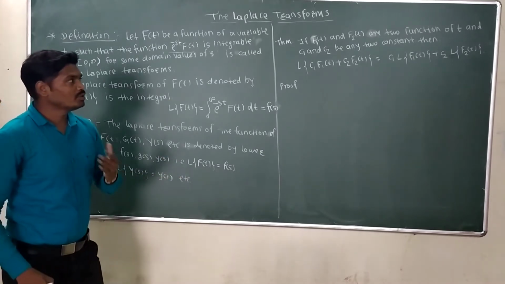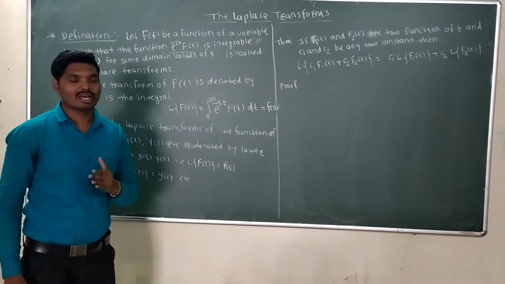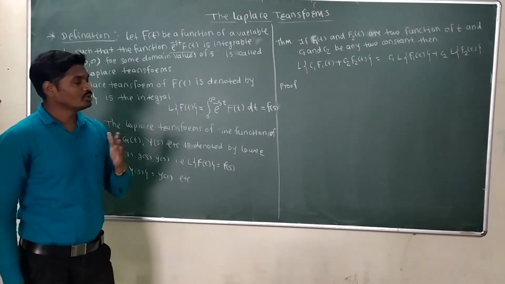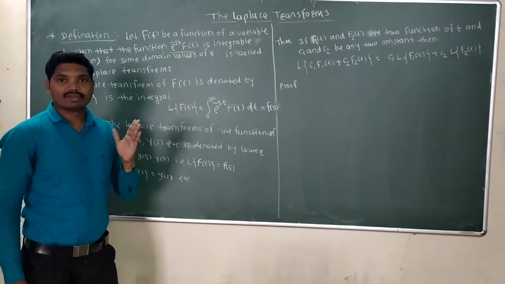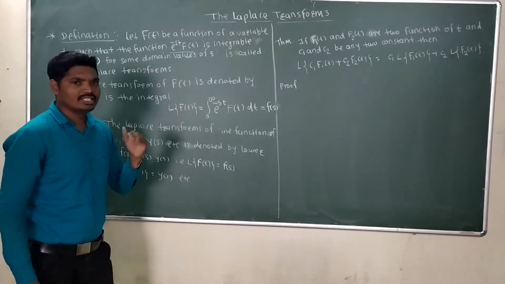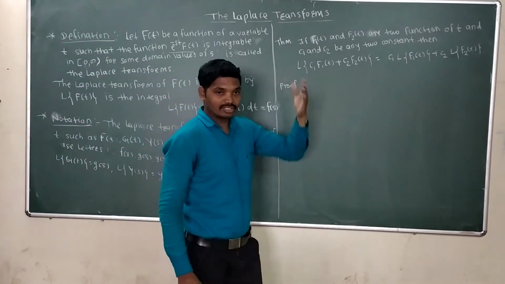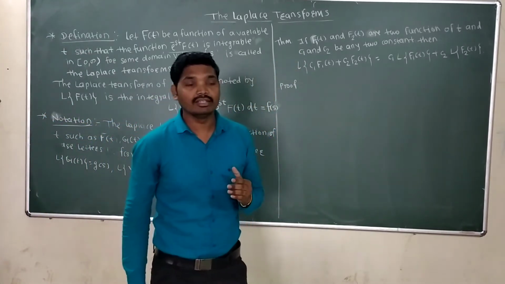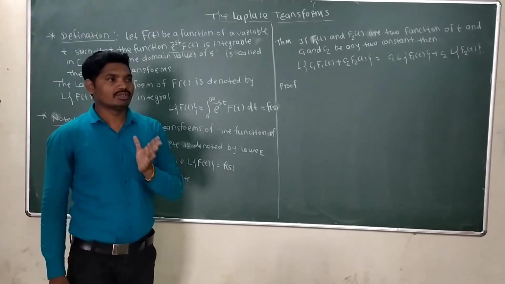We shall now prove that the Laplace transformation satisfies the linearity property. That means we have to prove that the operator satisfies the linear property. Let's see the theorem on the linearity property. Suppose we are given two functions f1 of t and f2 of t, and any two constants c1 and c2.